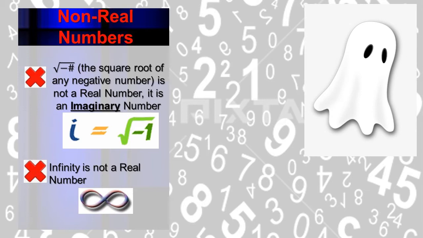Now you cannot get a negative under a square root, because a square root has to do with two numbers that are multiplied together. Two numbers that are exactly the same multiplied together should give you the number underneath the square root. So 2 times 2 is 4, so the square root of 4 will bring you back to 2.